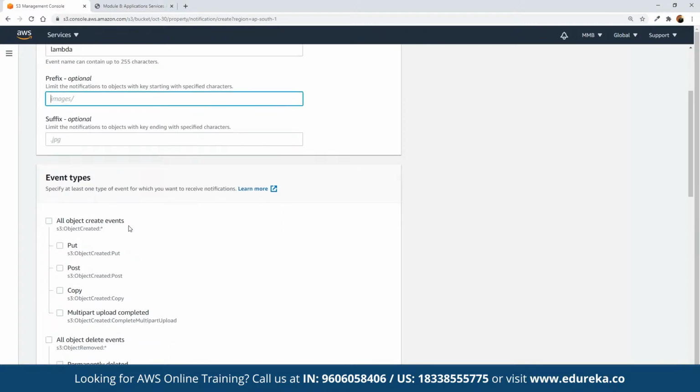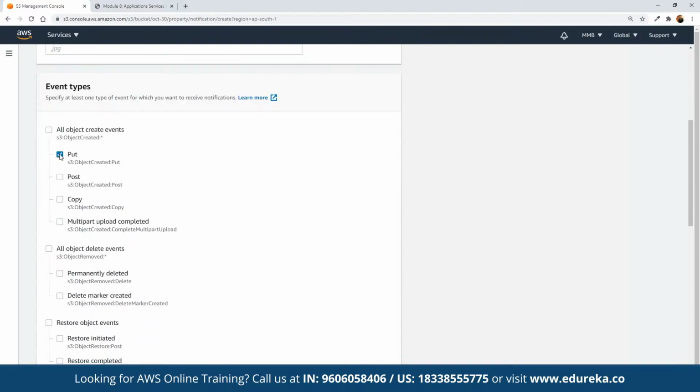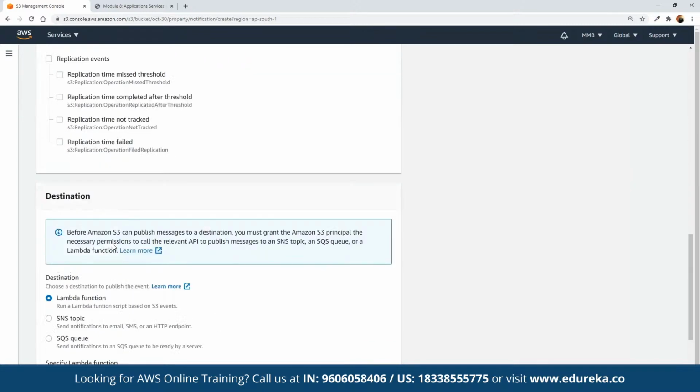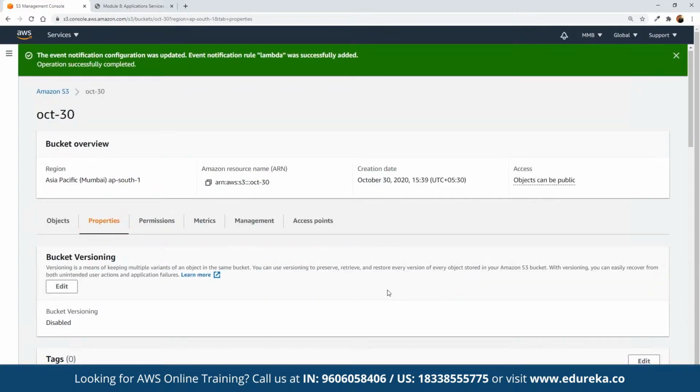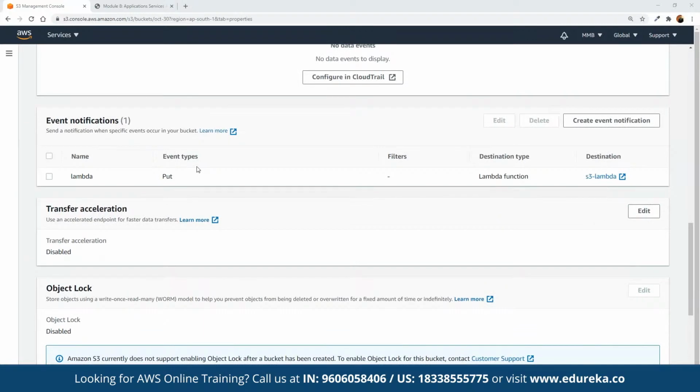All right, so here we can define the event type. We want the notification to be generated on the put action. It means whenever the objects are going to be added. So here we can define put, and then we can scroll down. We can choose the Lambda function, and then we have a Lambda function that we have created by the name of Lambda. So you can choose S3 Lambda, click on Save Changes. So now I can see this event is going to be created. As you can see here, if we scroll down, we would be able to see the event notification has been defined. So now if we scroll up, we would be able to see the S3 bucket.